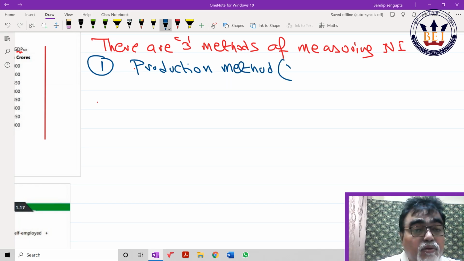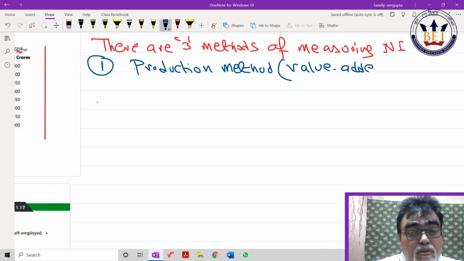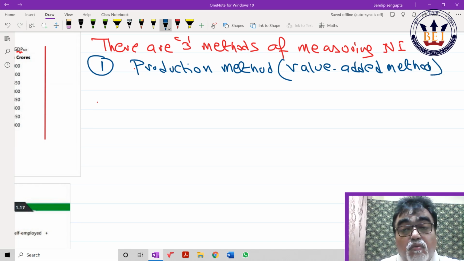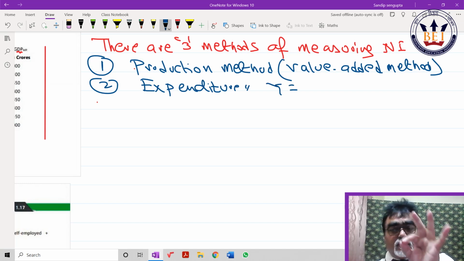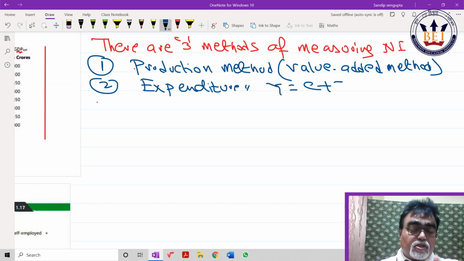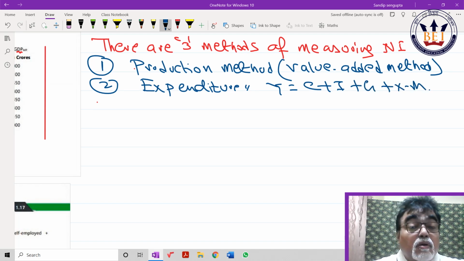Keep on writing with me. Next, it is the expenditure method. So, what is the expenditure method? Y is equal to C plus I plus G plus X minus M: consumption, investment, government expenditure, export, import. What is important for your term? Take it from me.